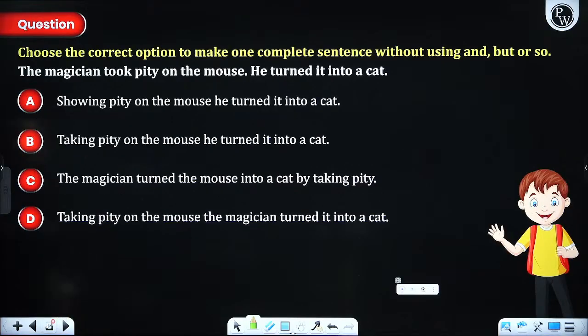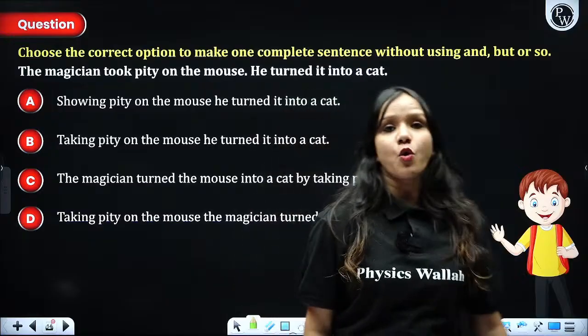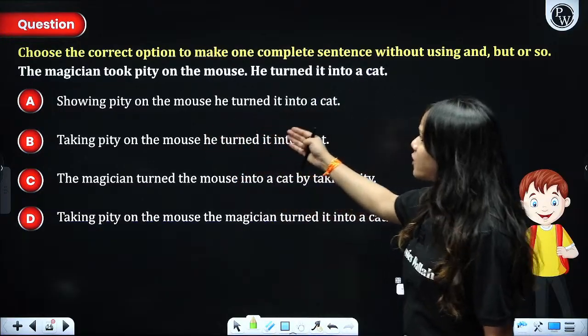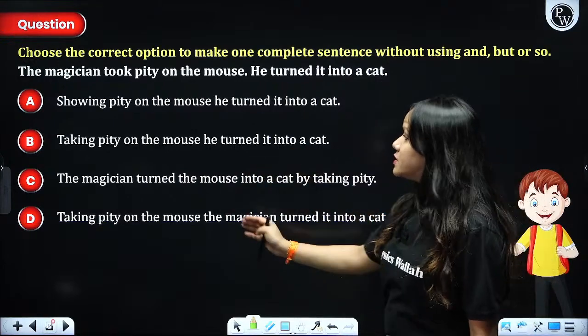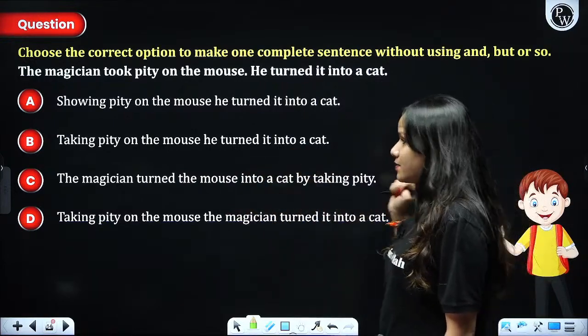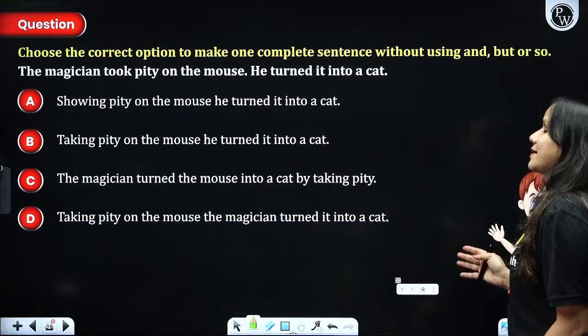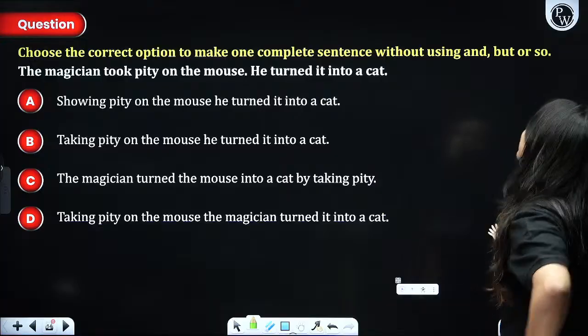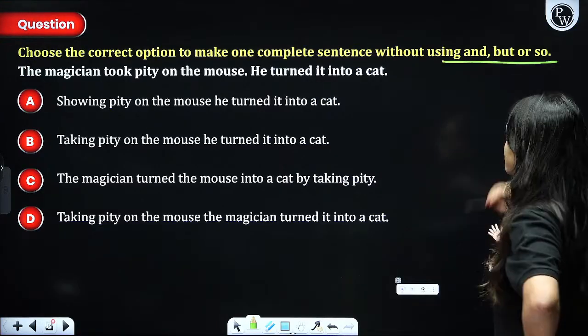Next, choose the correct option to make one complete sentence without using but or so. Showing pity on the mouse, he turned it into a cat. Taking pity on the mouse, he turned it into a cat. The magician turned the mouse into a cat by taking pity. Taking pity on the mouse, the magician turned it into a cat. What do you think is the most appropriate answer? Without using and, but, or so, you are supposed to choose the answer.